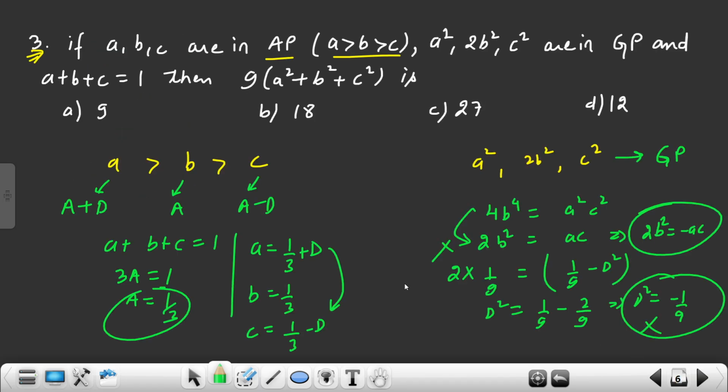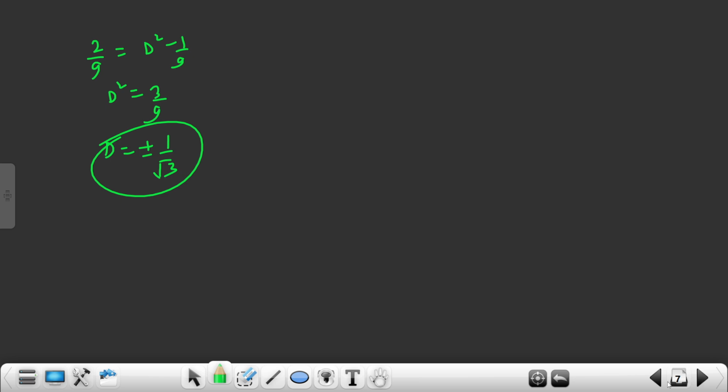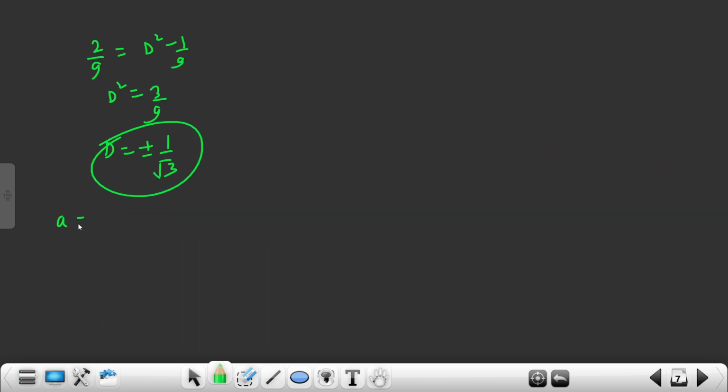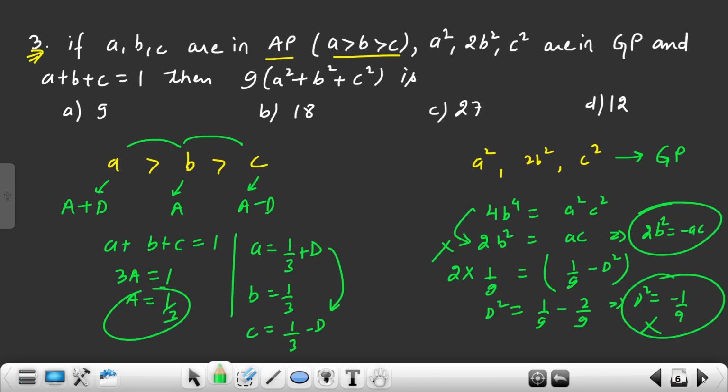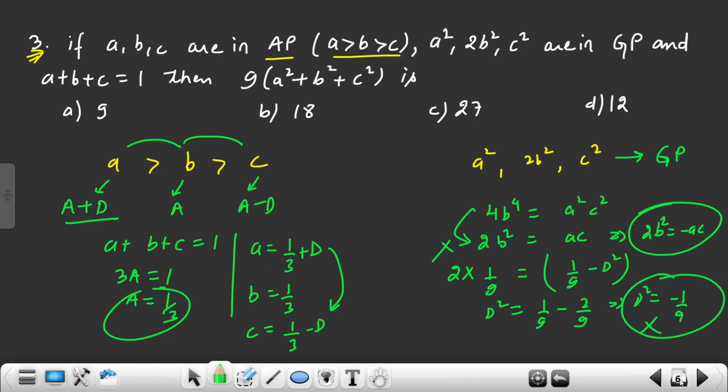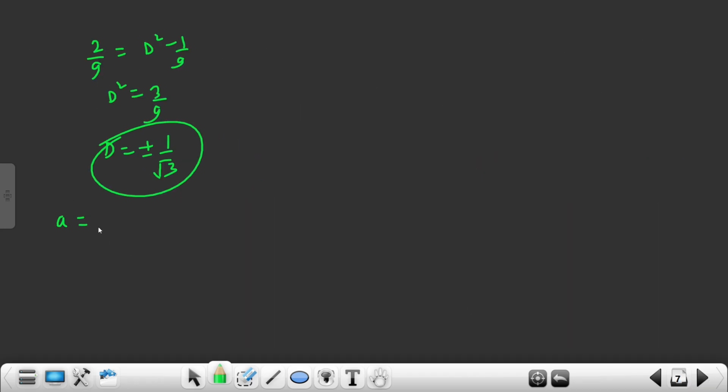What should the d value be, negative or positive? Tell me. Obviously it will be the positive value, but since the square is there, not a big deal. So what is the A value going to be? A is 1 by 3 plus d, so A is 1 by 3 plus 1 by root 3. B value is 1 by 3 and C value is 1 by 3 minus 1 by root 3.